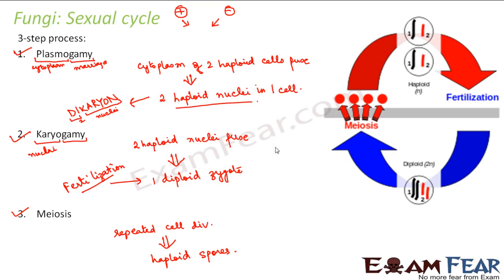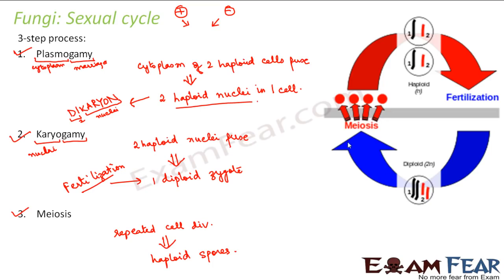Here, if you see, you have two haploid cells. This is one haploid cell, this is another haploid cell, one from plus, one from minus. These two cells will undergo fertilization. First it will undergo plasmogamy, that is they combine together. Then it will undergo karyogamy, where fertilization will take place. As a result, a diploid zygote will be formed.